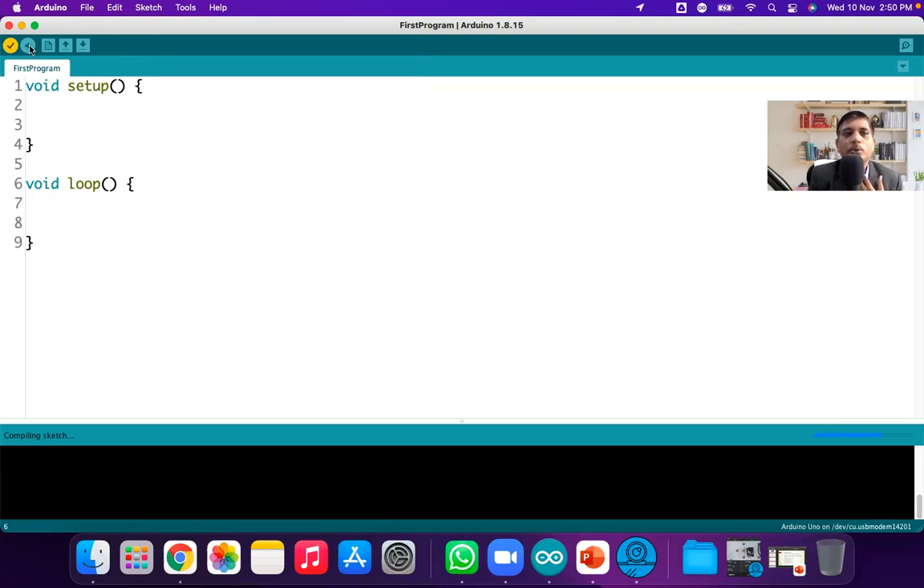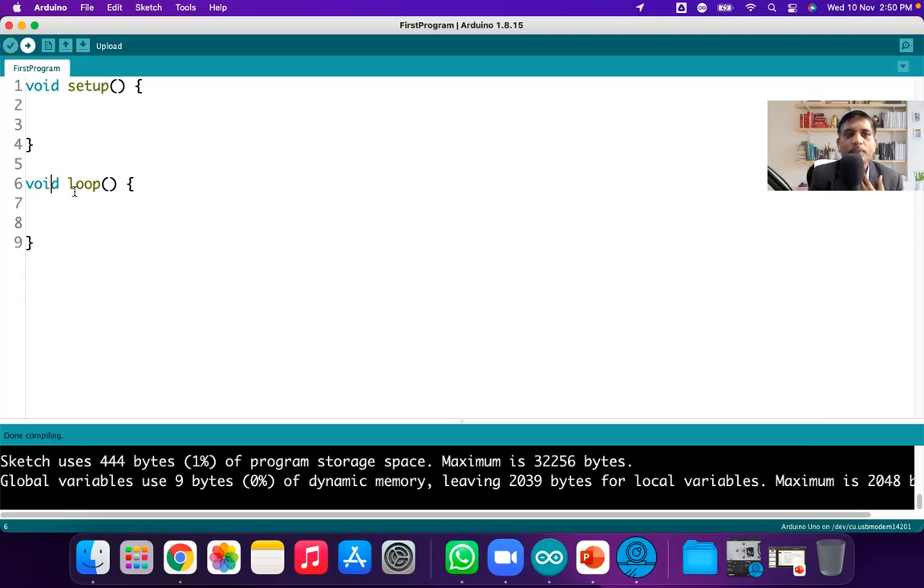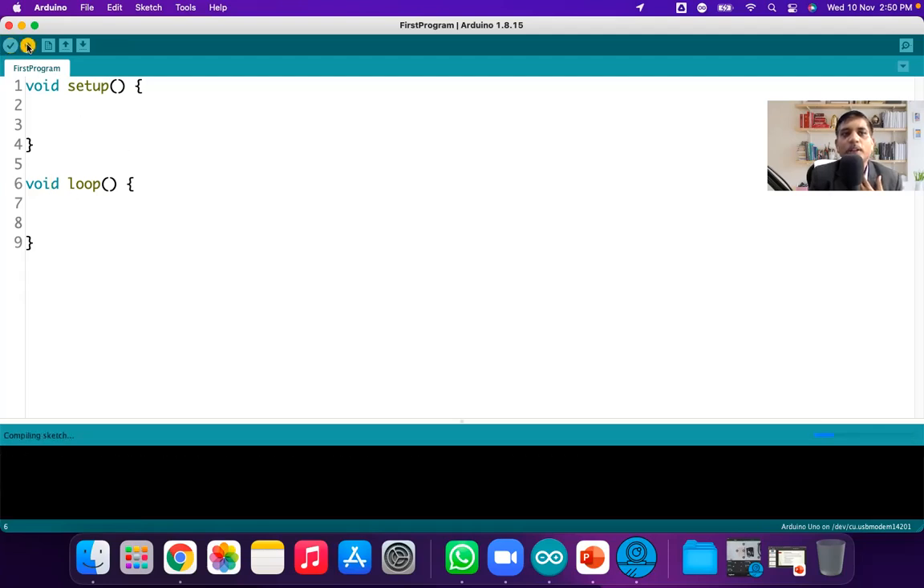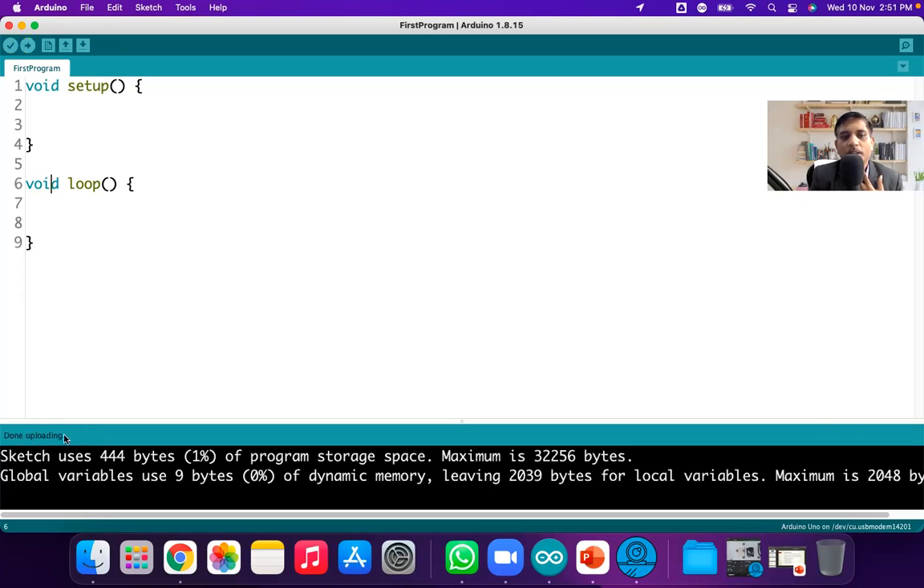The next one is upload. If you want to upload this program, you can click here and it gets uploaded. When you upload, it first compiles and then uploads. This button does the compilation and the upload. So it is uploading, and done uploading. When you get this message, done uploading, it means that the uploading is done.